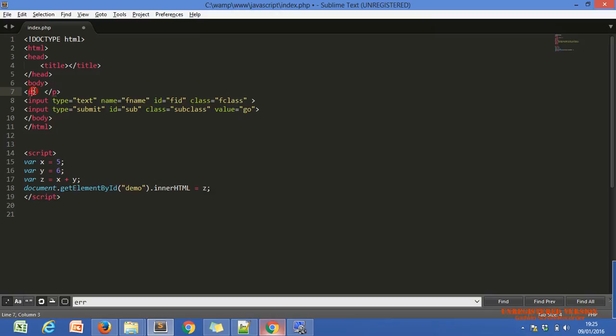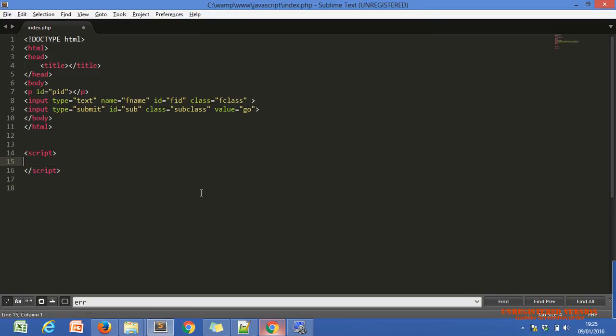And you can give it an ID. Let's just give the ID demo, or anything else. What I'm doing is using one p tag but blank. It will print nothing.